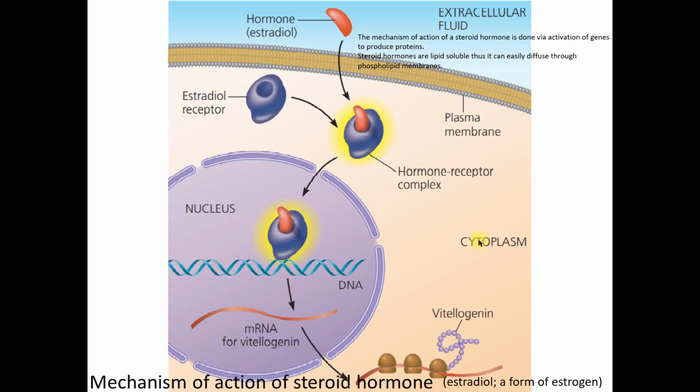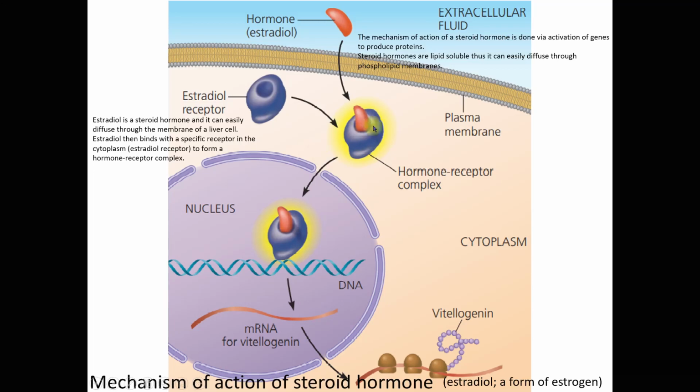Again, the mechanism of action of this estradiol is via activation of genes to produce proteins. Estradiol is lipid soluble, so it can easily diffuse through the phospholipid membrane of a liver cell.